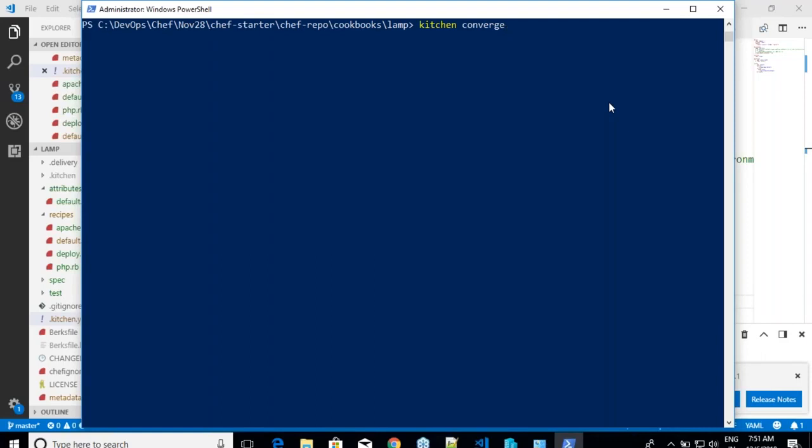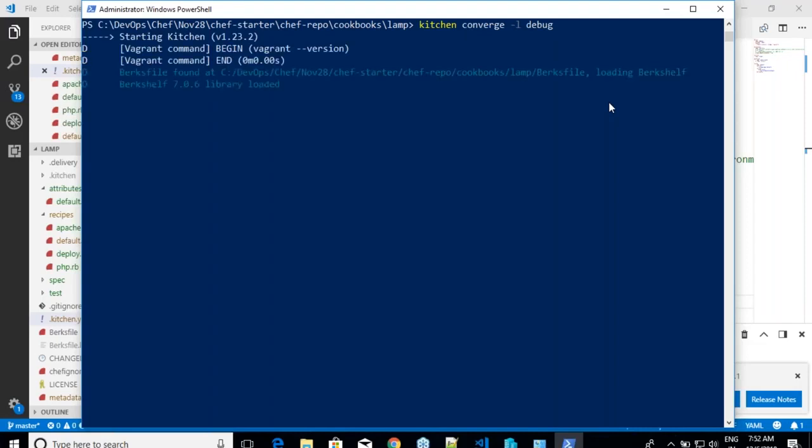And whenever you are doing this, I want to put the log level to debug, because you'll get extensive information on what is happening on that machine. If someone asks how Kitchen works, if you read through all the logs, that's how Kitchen is working.